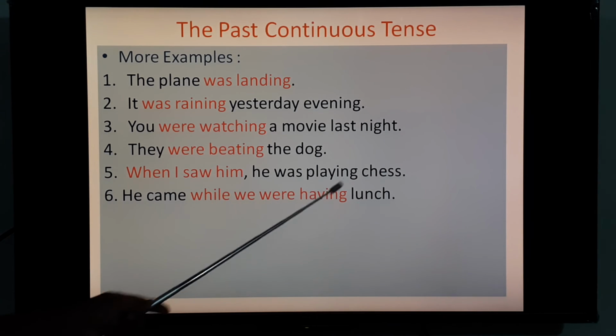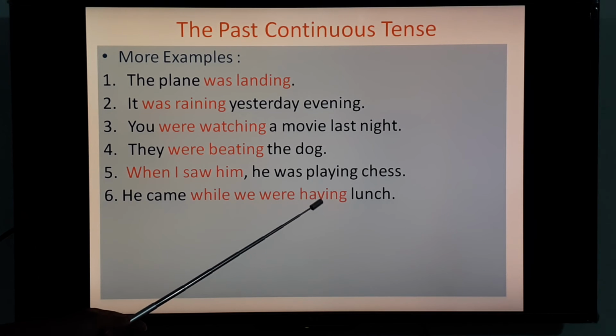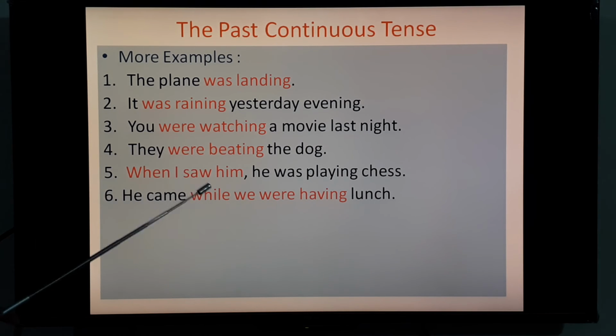We were having lunch. So were having. So these two are introduced here, when and while. With when always put V2 form, means with when you always have to use simple past, and with while you have to use past continuous tense.